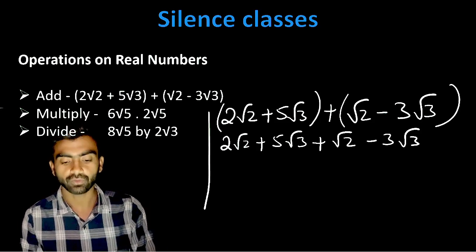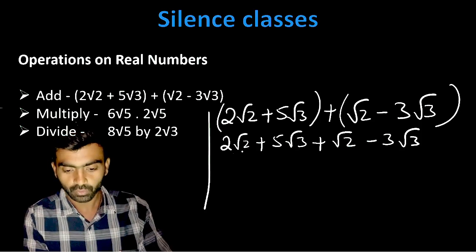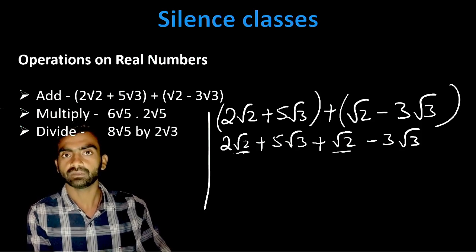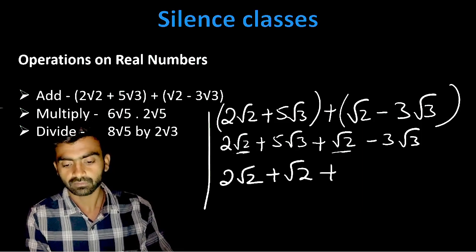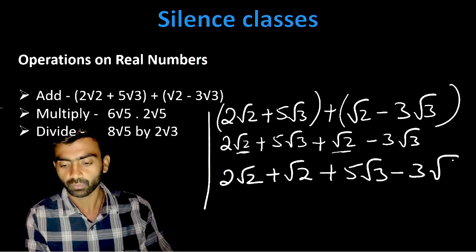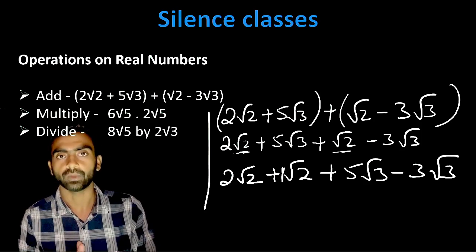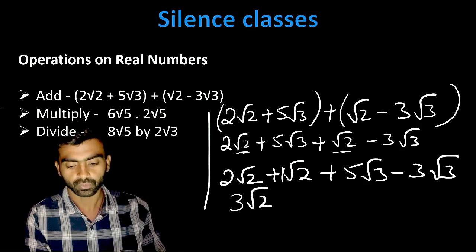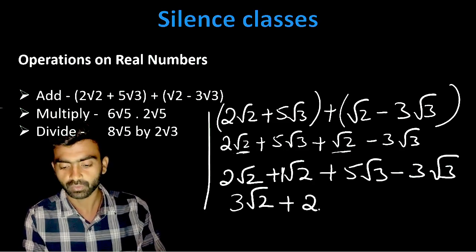First we check the numbers which are in roots. If the numbers in the roots are common, we bring them together. So we check the numbers in root 2 and root 3 and bring them together. We write 2 root 2 plus root 2 plus 5 root 3 minus 3 root 3. Now we can solve it. If there is no number present, we write 1. So 1 plus 2 becomes 3 root 2, plus, over here a minus sign is there, so 5 minus 3 becomes 2 root 3.